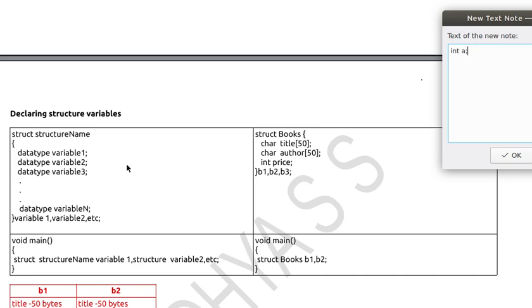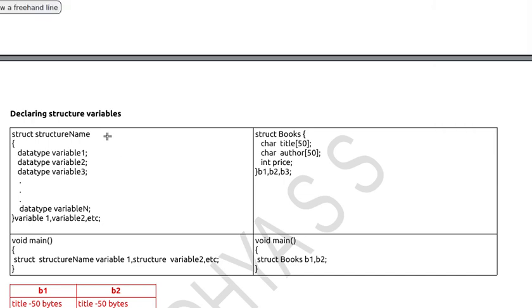Here, for declaring a structure variable, you have two different methods. This is the first way of declaring a structure variable: first put the structure definition, and before the semicolon put the variable names, variable 1, variable 2, etc. Let's see the example.